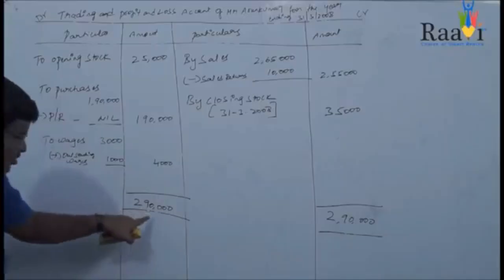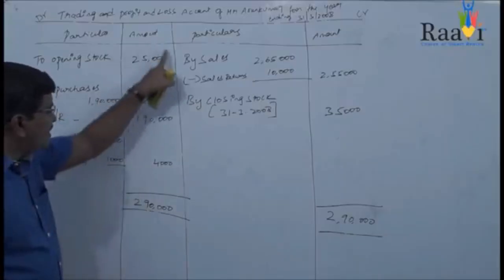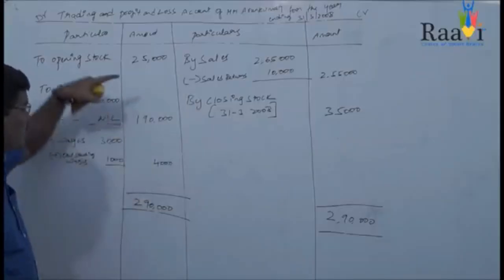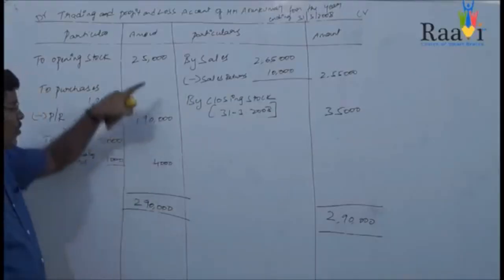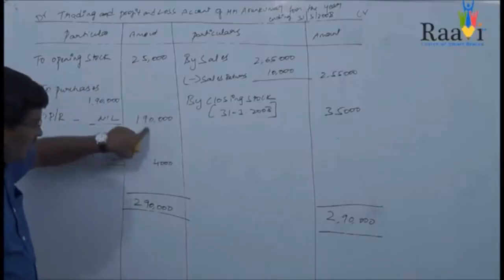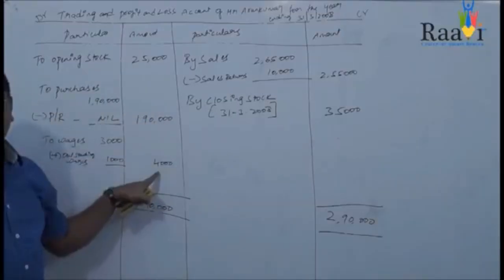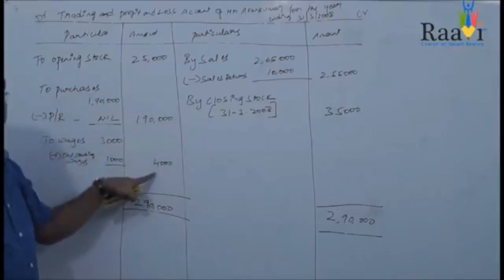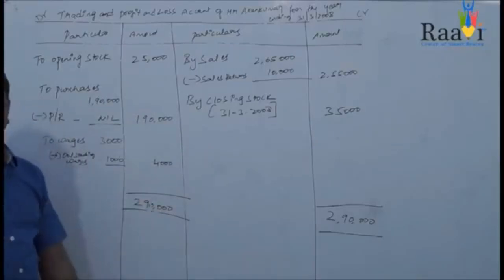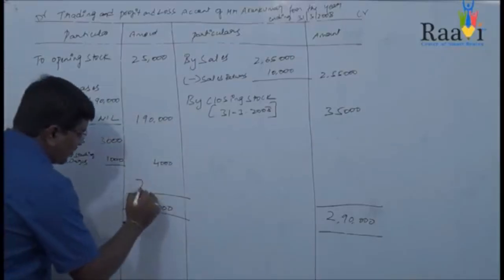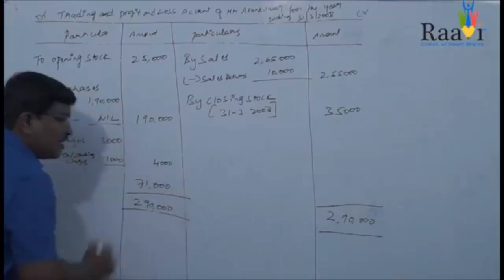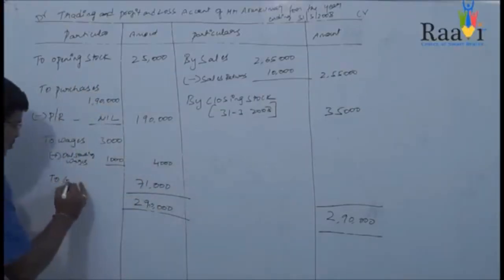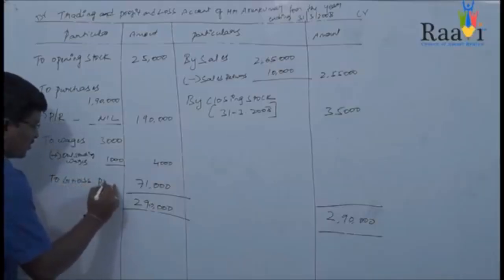From this 2,90,000, you will be deducting the items which we wrote in the debit side of your trading account. That is, from 2,90,000, you will be deducting 25,000, 1,90,000 and 4,000. 2,90,000 minus 25,000 minus 1,90,000 minus 4,000, you will be getting a difference of 71,000. And this particular 71,000, we need to consider it as gross profit. To gross profit.